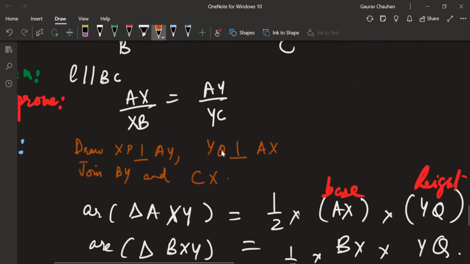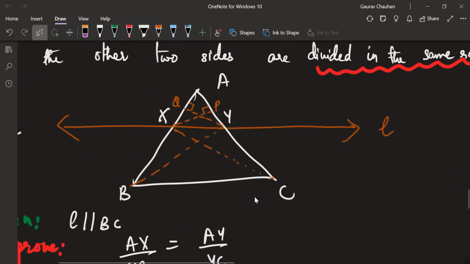Now let's quickly do this other triangle, XCY. How will its area come? Tell me. YQ is height where? Where is the base then? It should be falling on some base, perpendicular to a base. Nishchay, XP is the height. What is the base? XC is the base? No, you're not correct.